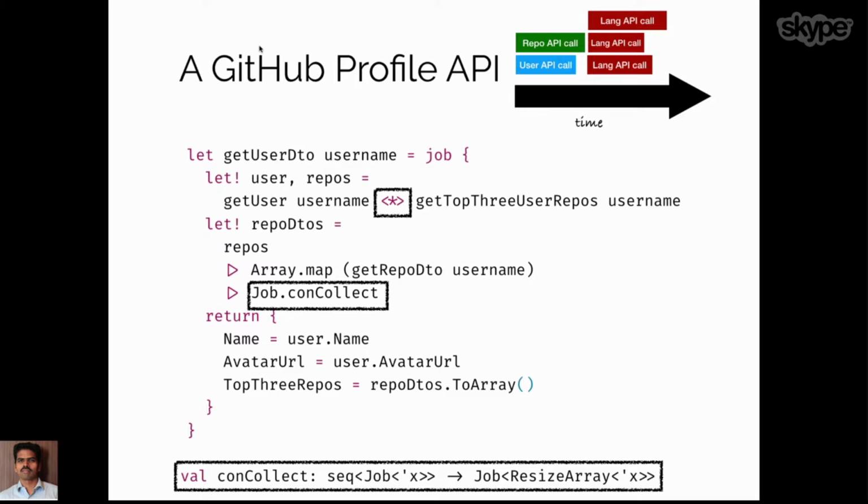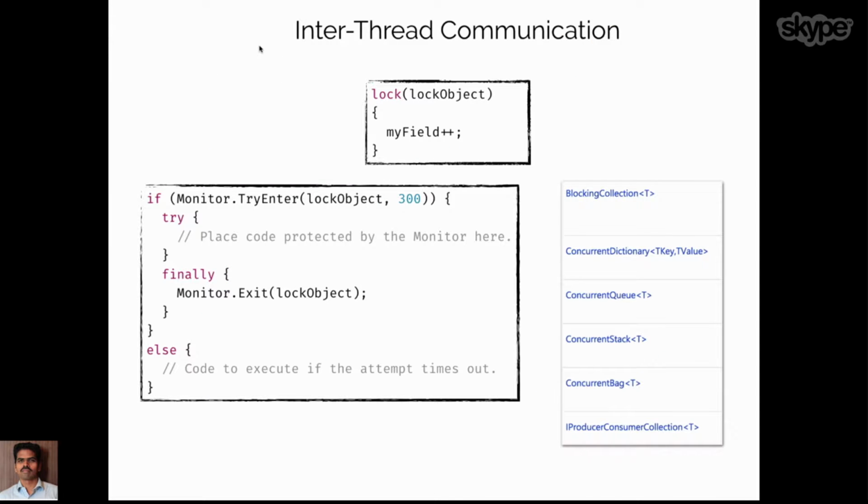So this is the GitHub repository profile API that we saw in the previous example using the Hopac library. Once we got around that with multiple jobs, the next thing we are interested in is how we communicate with each other. In a typical threading environment, we do something called inter-thread communication, where we use locks, semaphores, and concurrent thread-safe data structures to maneuver things together and deliver the solution.